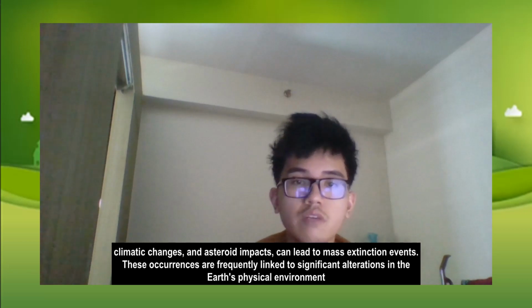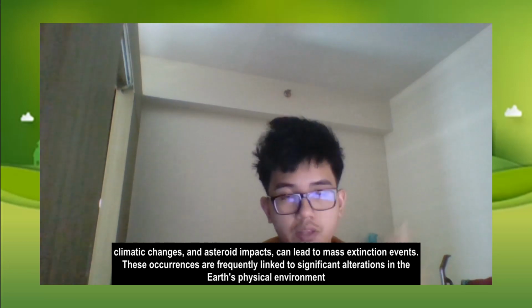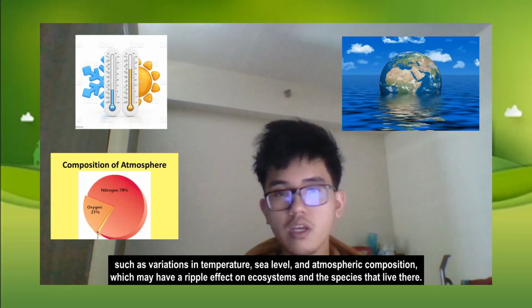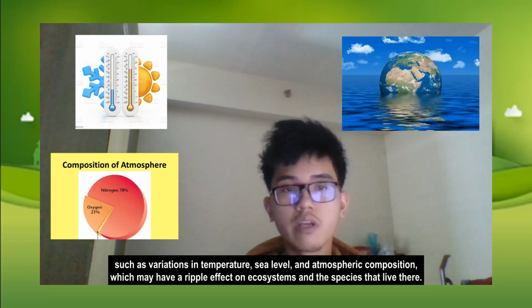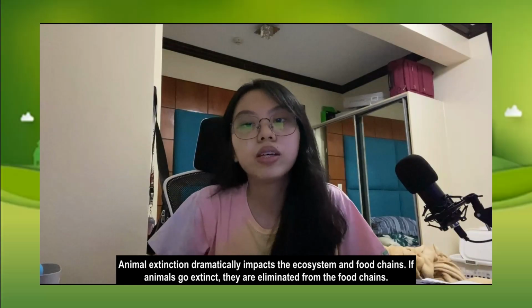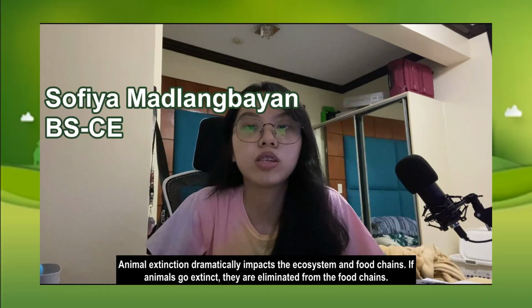These occurrences are frequently linked to significant alterations in the Earth's physical environment, such as variations in temperature, sea level, and atmospheric composition, which may have a ripple effect on ecosystems and the species that live there. Animal extinction dramatically impacts the ecosystem and food chains.